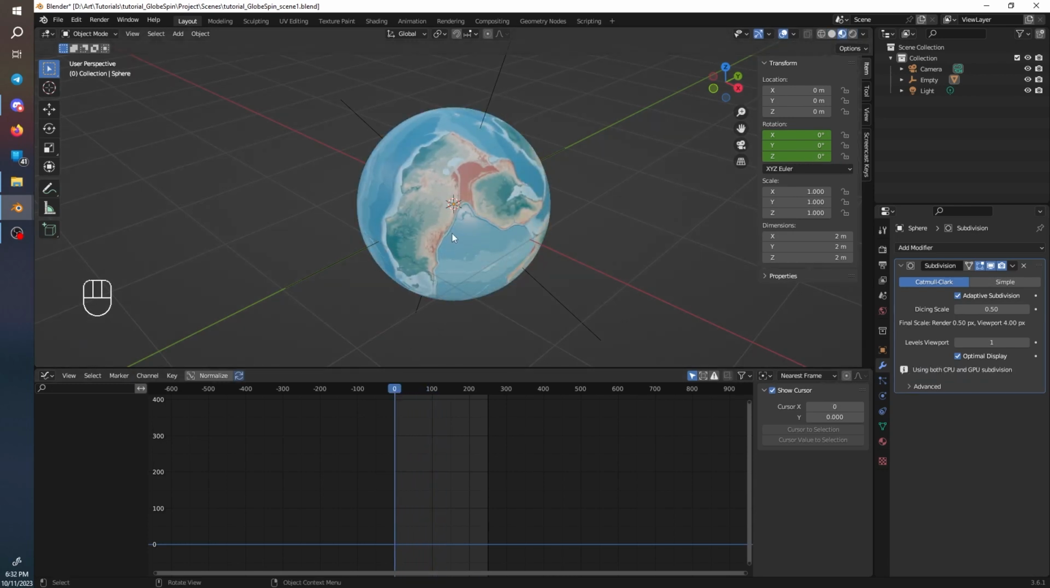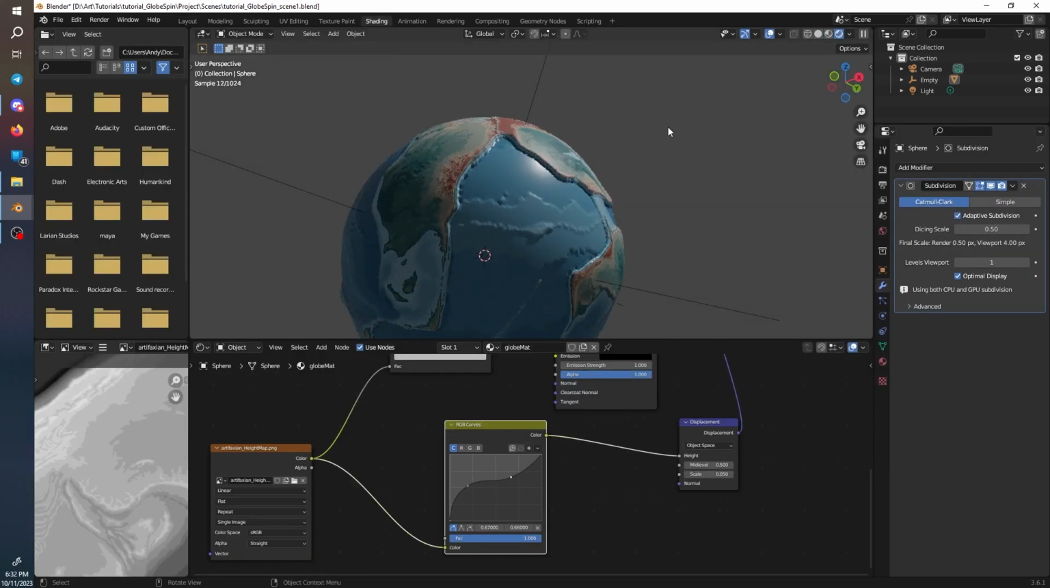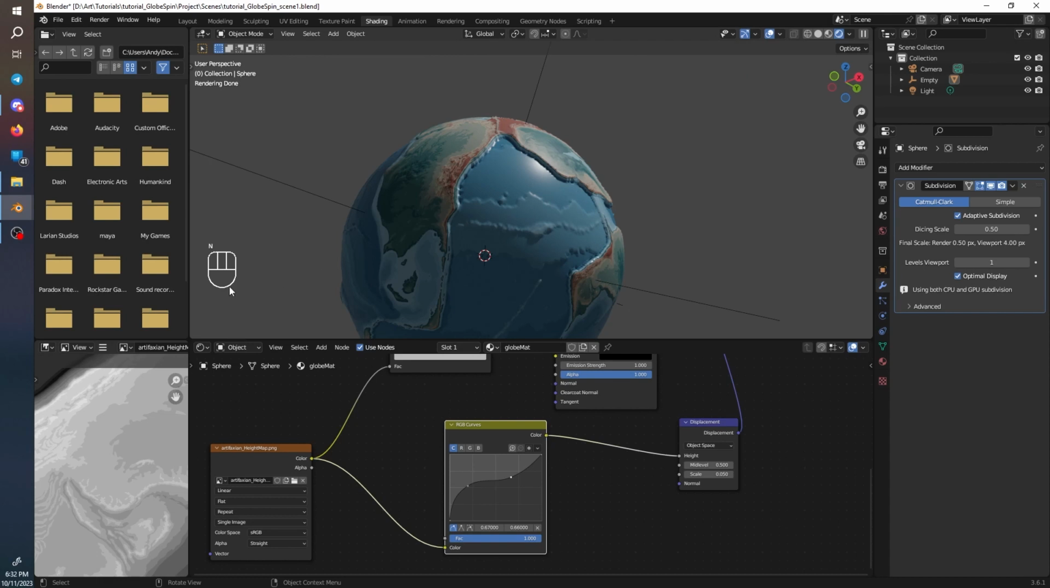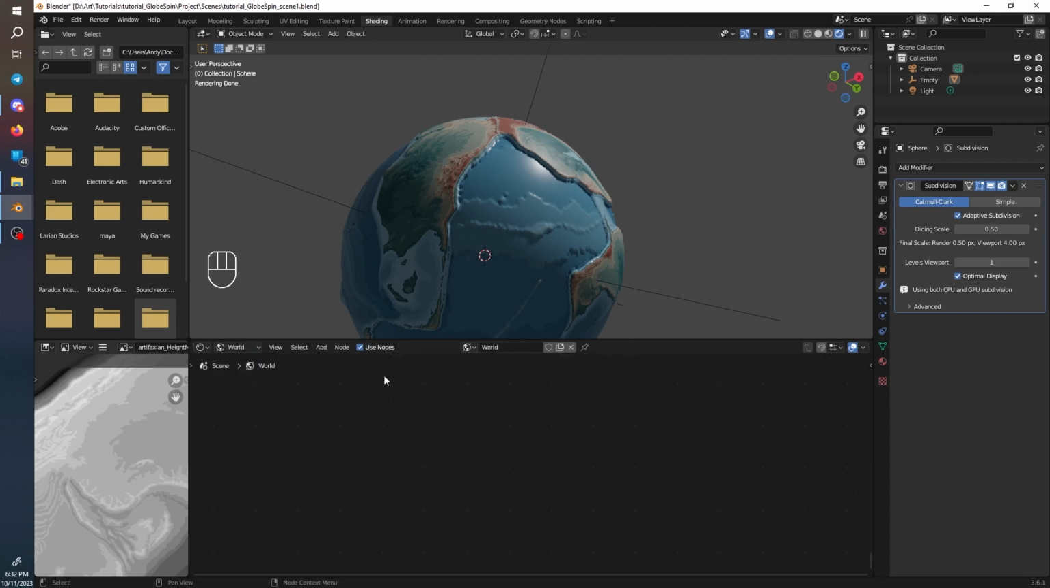So now we want a background. So we are once again going into shader mode, remembering to put my screencast on now. We are going to go down to the shader view, and over here under object, click world. Then this use nodes should be selected.